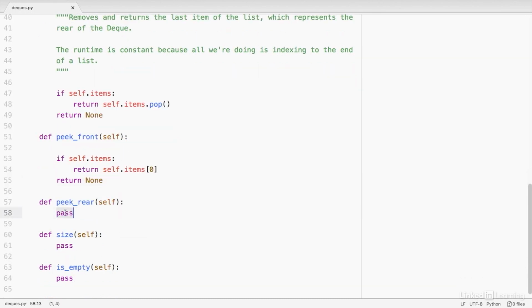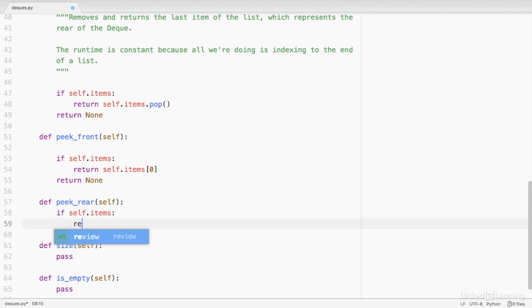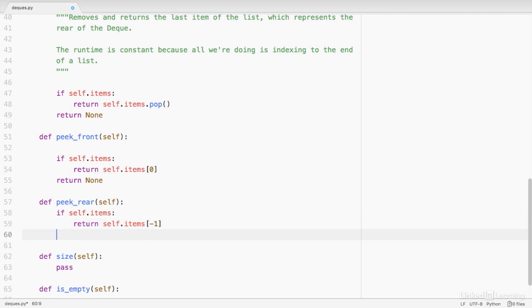Peek rear is going to be nearly identical, so all we're going to need to change is that index. We'll say if self.items, meaning if there is something in the list, return self.items at the -1st index. This will always give us the last item in the list. And if the list is empty, return none. I'll save that and go back to the terminal to run the file.